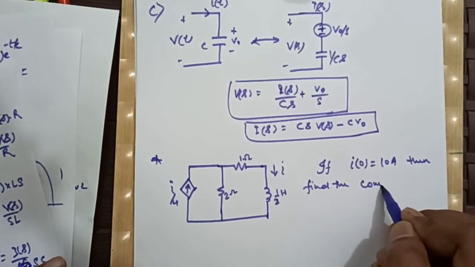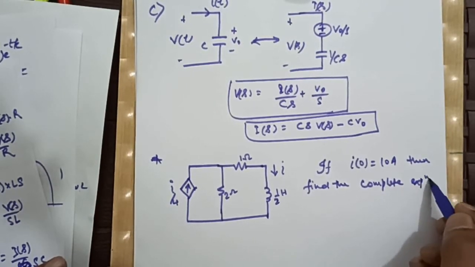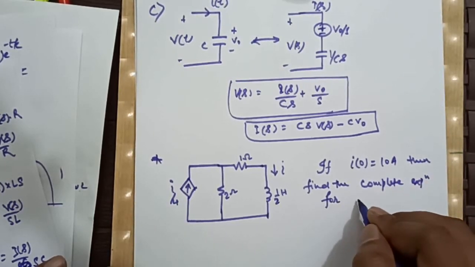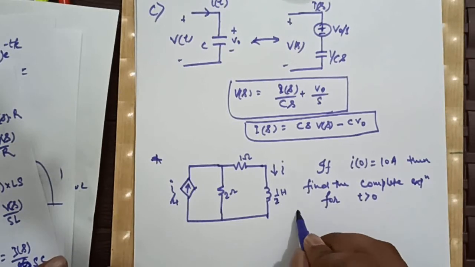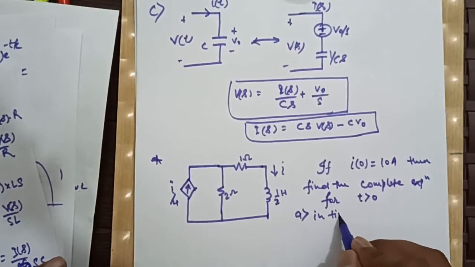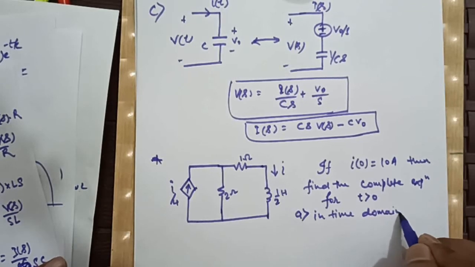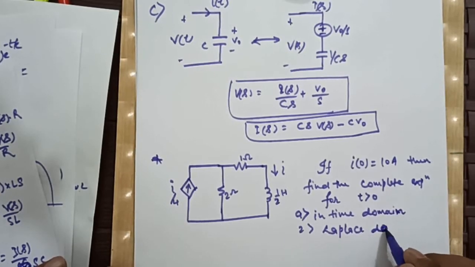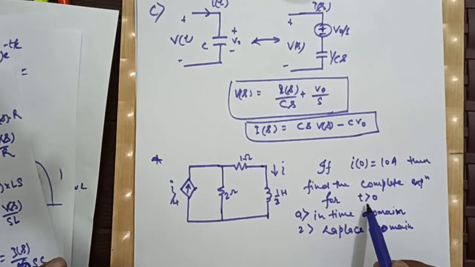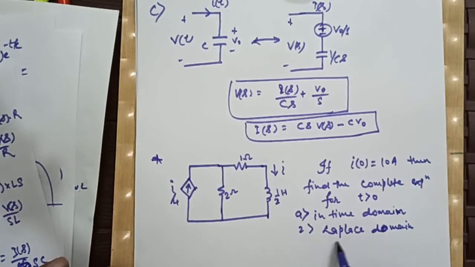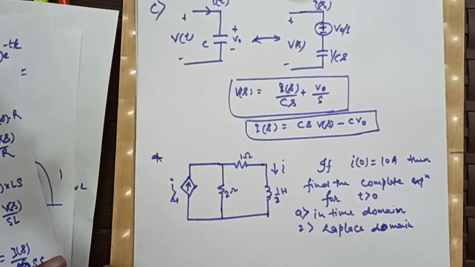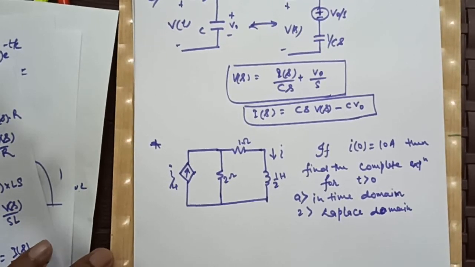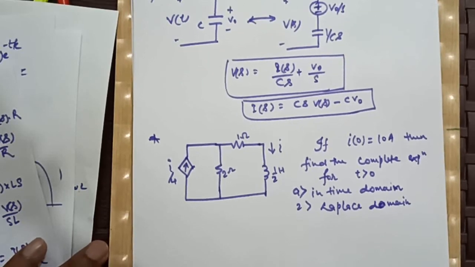find the complete expression for t greater than 0, first in time domain, second in Laplace domain. Basically, by using the Laplace domain, we have to find the response in both conditions in time domain. But in the second case, we have to use the Laplace domain, just to show how we will use the Laplace transform in solving our problem.